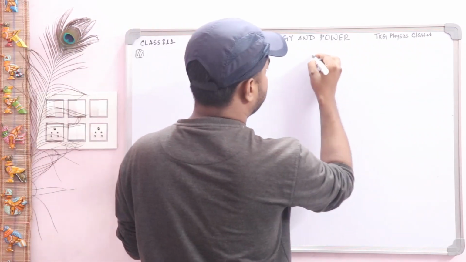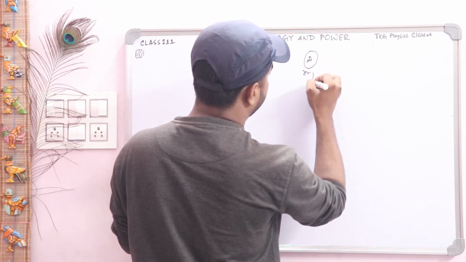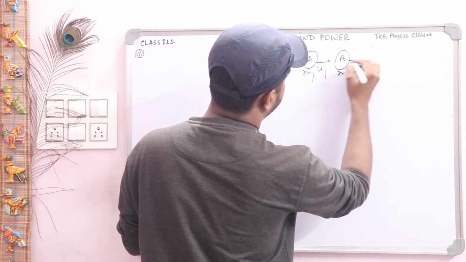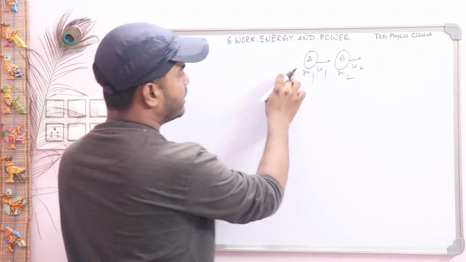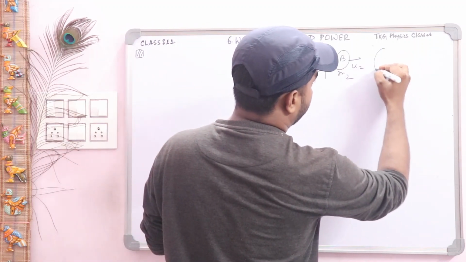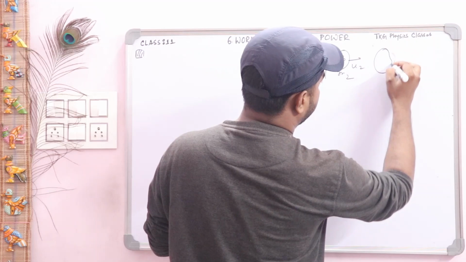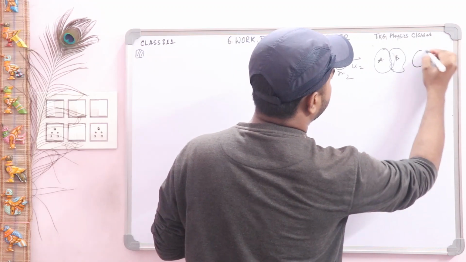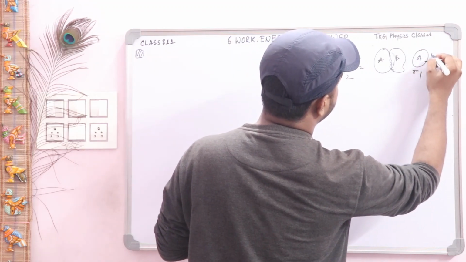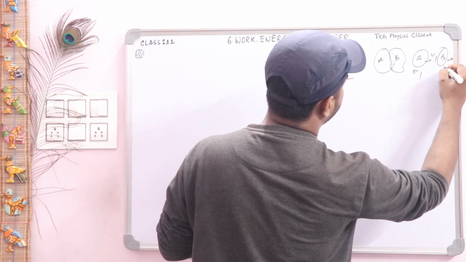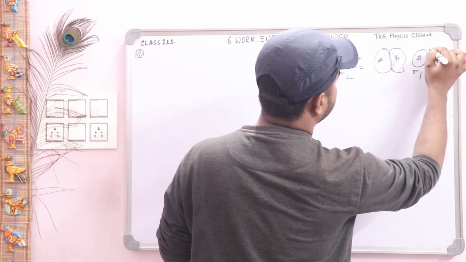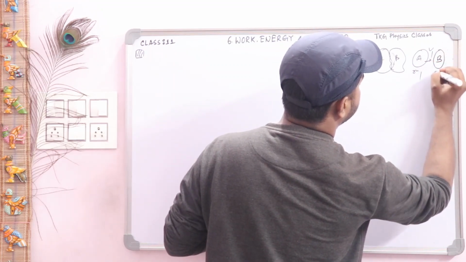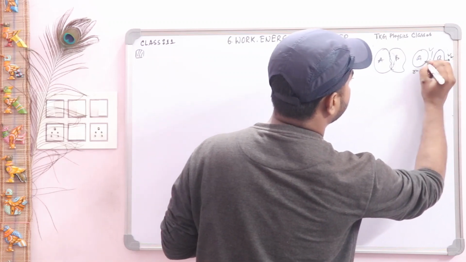Suppose this body A has mass m1 moving with velocity u1. This body is B, with mass m2 moving with velocity u2. This is the during collision case. During collision, body A and body B, and after collision, body A moves with velocity v1 and body B moves with velocity v2. That is, after collision the velocities change.